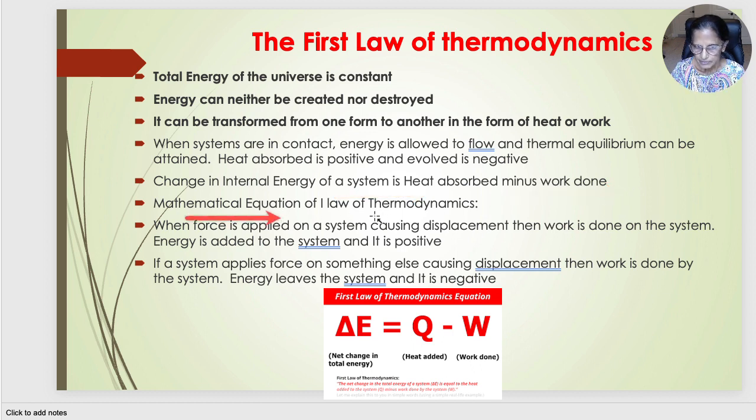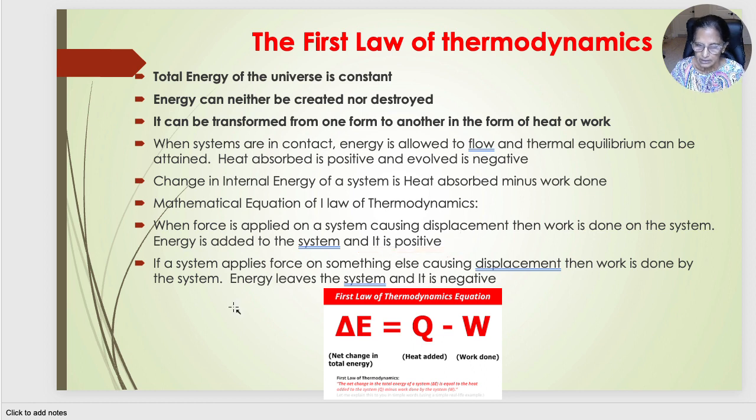Mathematical equation of the first law of thermodynamics. When force is applied on a system causing displacement of the system, then work is done on the system. In this case, energy is added to the system and hence work is given a positive sign.